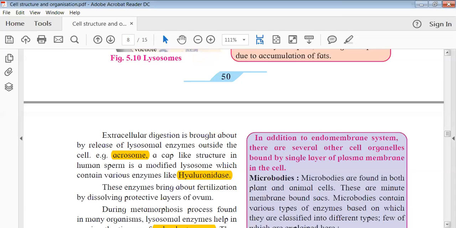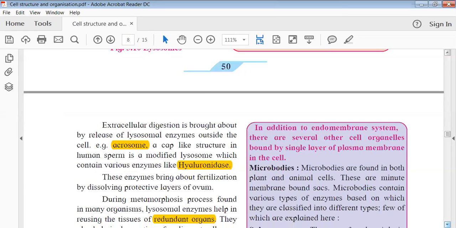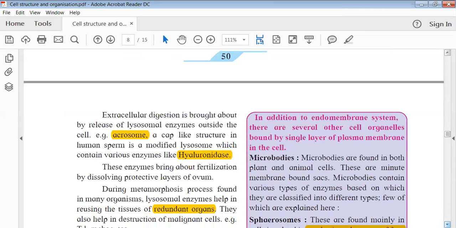So this entire hyaluronidase release and whatever process is happening is nothing but a lysosome substructure. The acrosome present in a sperm is nothing but a modified lysosome which releases the enzyme. So this is the example of extracellular digestion of the external layer of the ovum, which is composed of hyaluronic acid and digested by the hyaluronidase. Please don't forget this example because it will be useful to you next year.